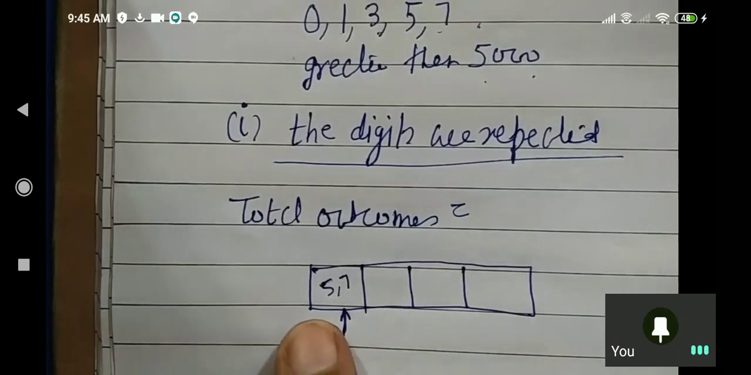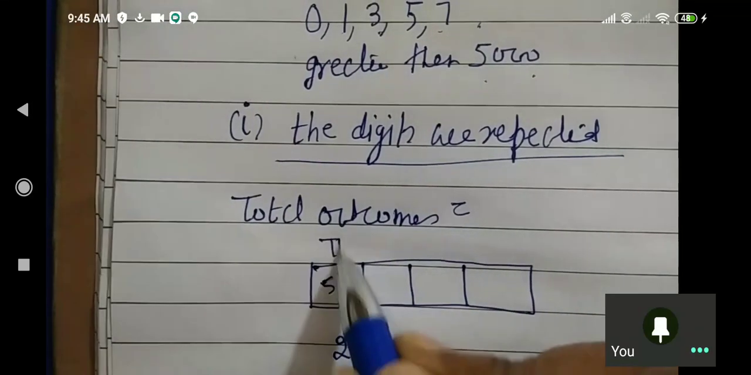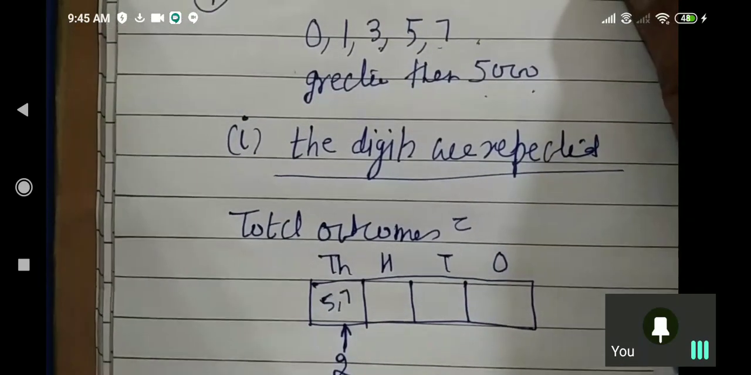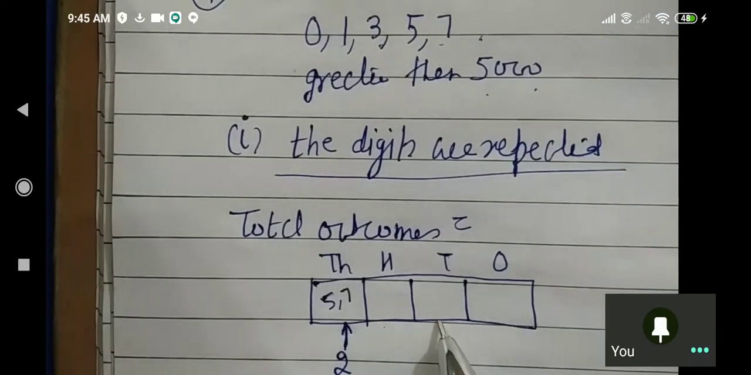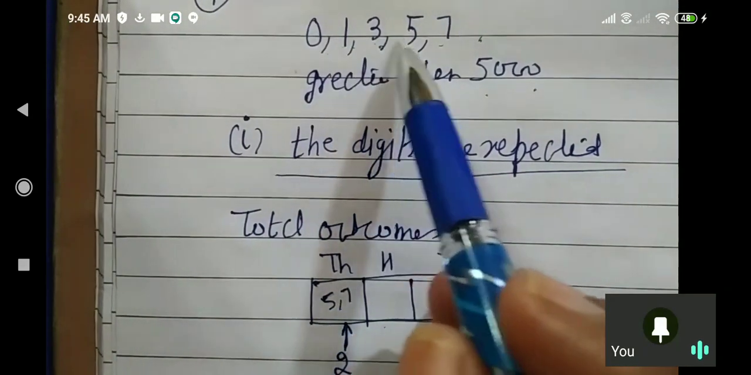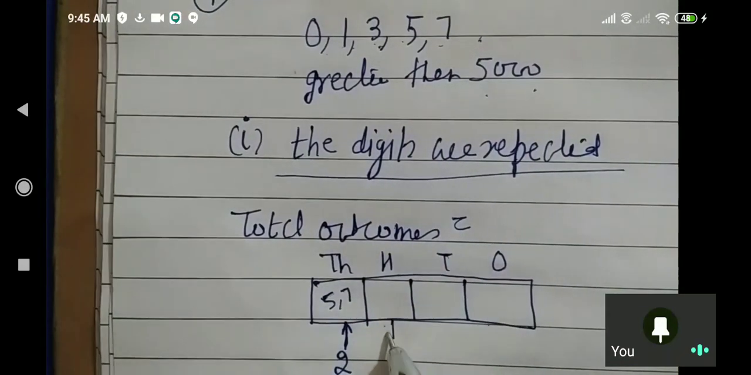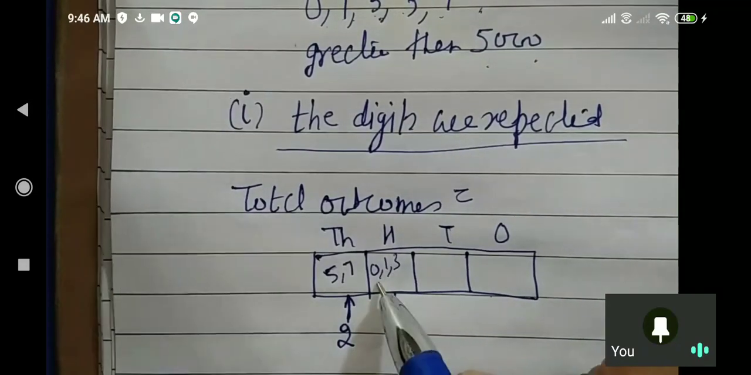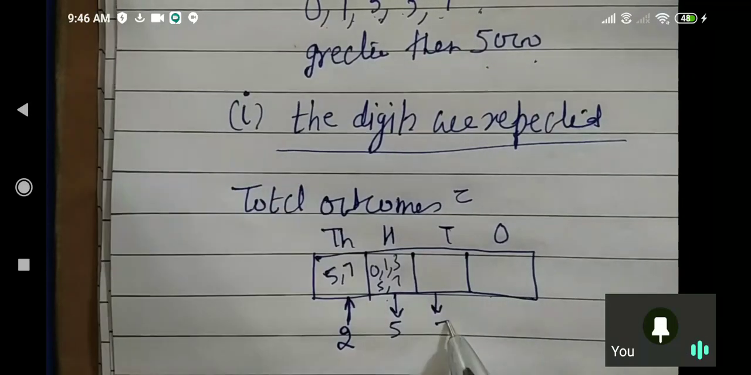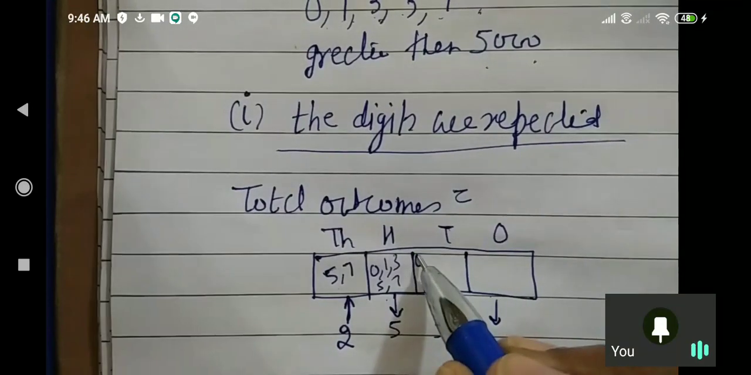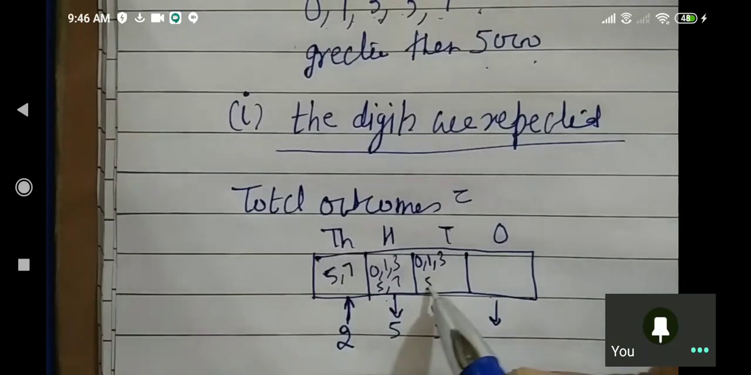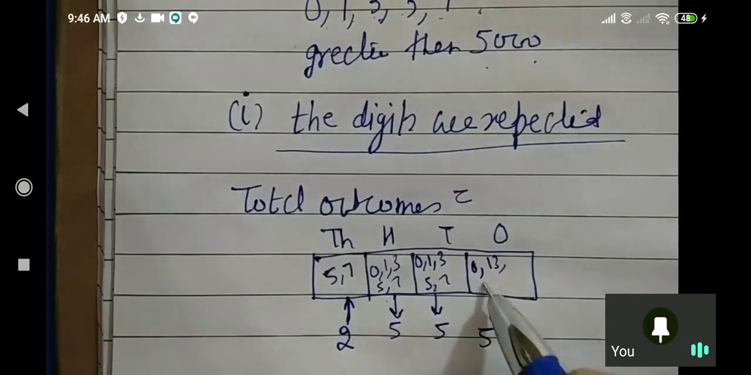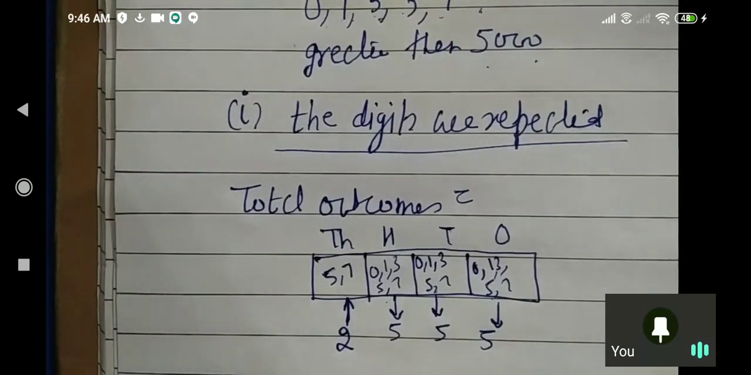In how many ways? In two ways, the 1,000 place. Because the repetition is allowed, no problem, the rest three places can be filled by any of these 5 digits. So it can be filled in 5 ways, because repetition is allowed, with 0, 1, 3, 5, 7. Similarly, the tens place can be filled with 0, 1, 3, 5, 7. Similarly, the ones place can be filled in 5 ways with 0, 1, 3, 5, 7.